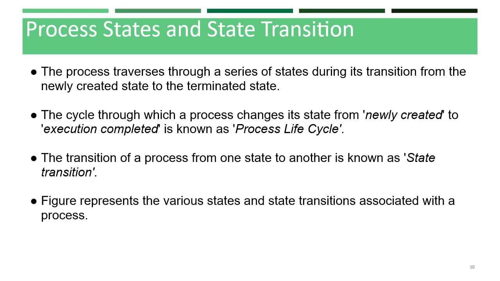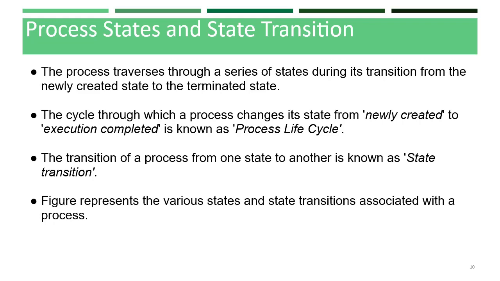The creation of a process to its termination, that means the start to the end of a process, is not a single step operation. The process traverses through a series of states during its transition from the newly created state to the terminated state. The cycle through which a process changes its state from newly created to execution completed is known as the process life cycle.